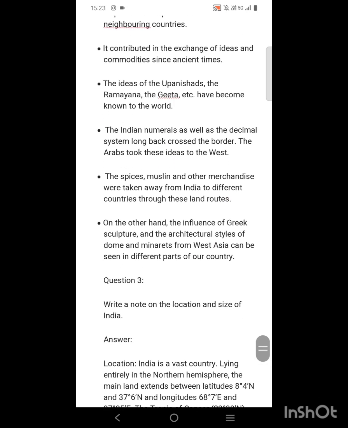On the other hand, the influence of Greek sculpture, the architectural styles, the styles of domes and minarets that came from West Asia are also seen in our country as well. Actually, our sculptures are inspired by the works of the Greek sculptors.